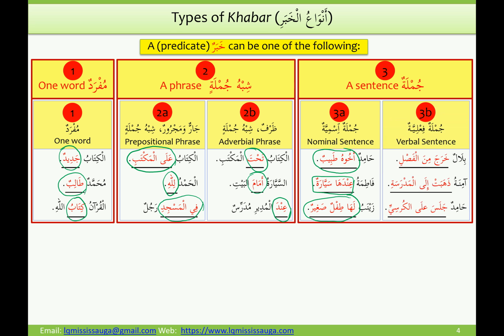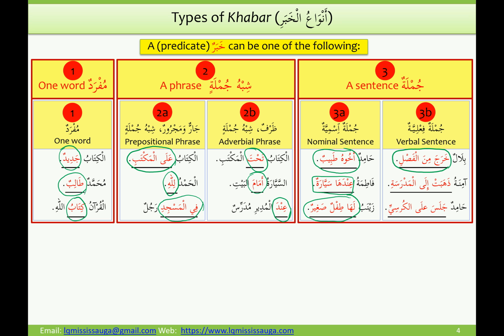Then you can also have a jumla fi'liya, a verbal sentence coming as a khabar as well. Bilalun kharaja min al-fasli. Bilal, he left from the class. So kharaja min al-fasli is a verbal sentence because it starts with a verb, and it is coming as a khabar for the mubtada Bilal.